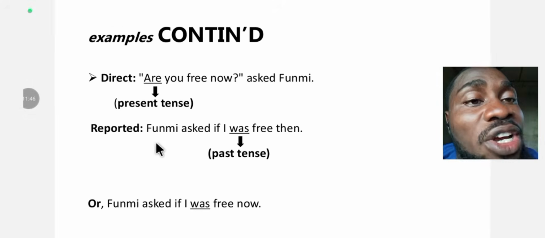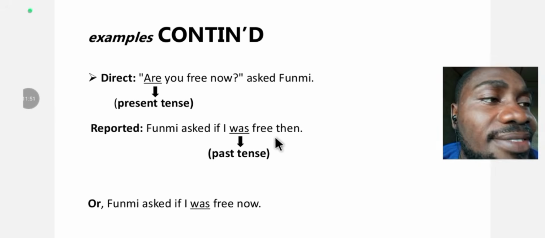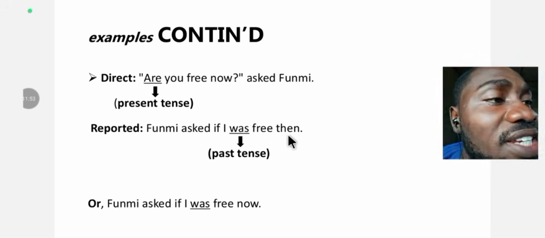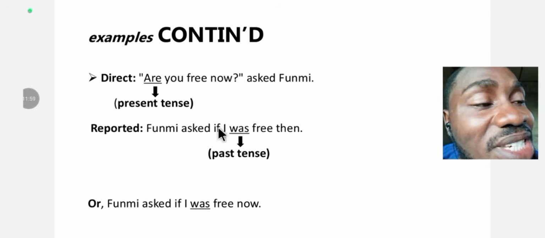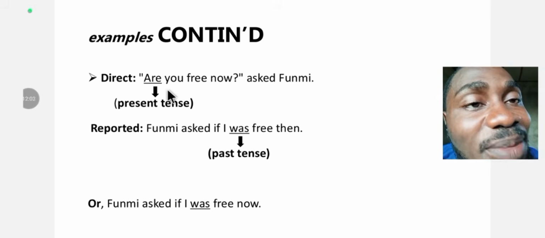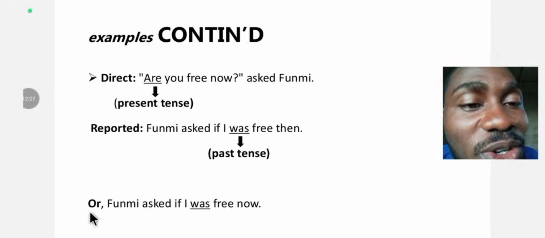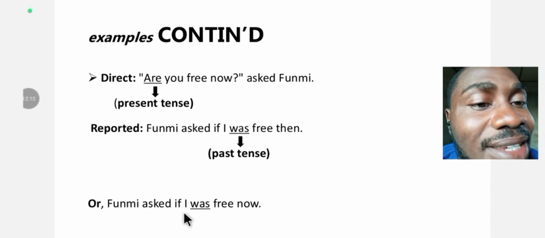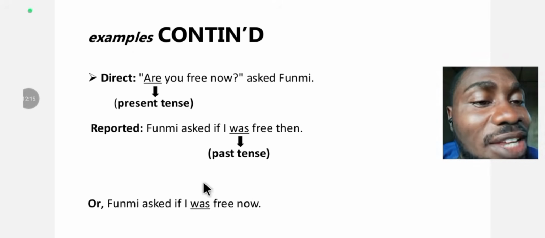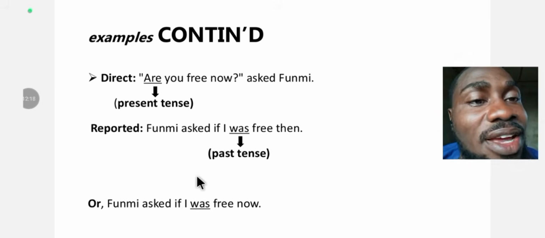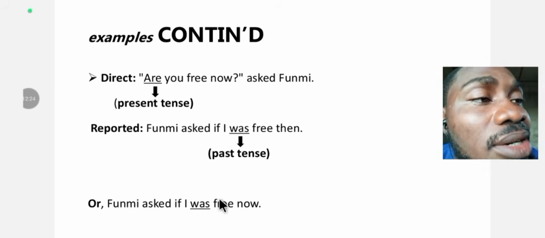Moving on to the next. We say, Fumi asked if I was free then. We didn't use "are" here again. We now use "was," which is a past tense, the past of "are." Or you can also express it as Fumi asked if I was free now. The tense remained constant, which is "was." You must convert it to past tense. No matter the one you decide to choose, the first one or the second one, the tense remains constant.